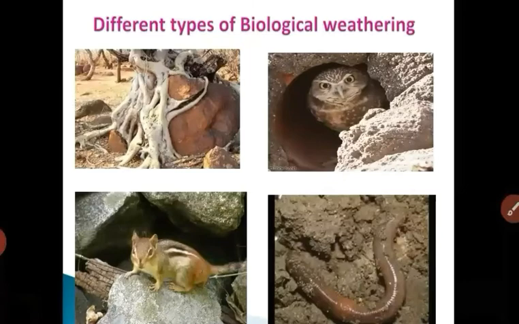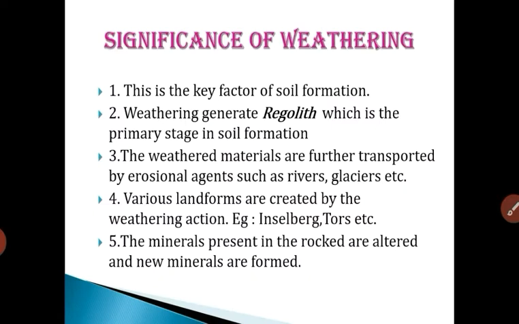We have reached the last part, where we have to know about the significance of weathering, and how weathering helps. At first, it is the key factor of soil formation. Weathering generates regolith, which is the primary stage in soil formation.